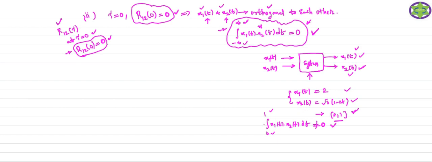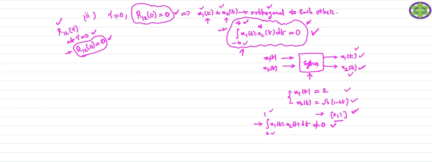To check the orthogonality of the two signals, you just perform this integral operation. Here I won't consider the conjugate because the two signals I consider are real signals. If the signals are complex, you take the conjugate of either of the signals. If the signals are real, no need to take the conjugate. So this is the condition required to check the orthogonality of the given signals.